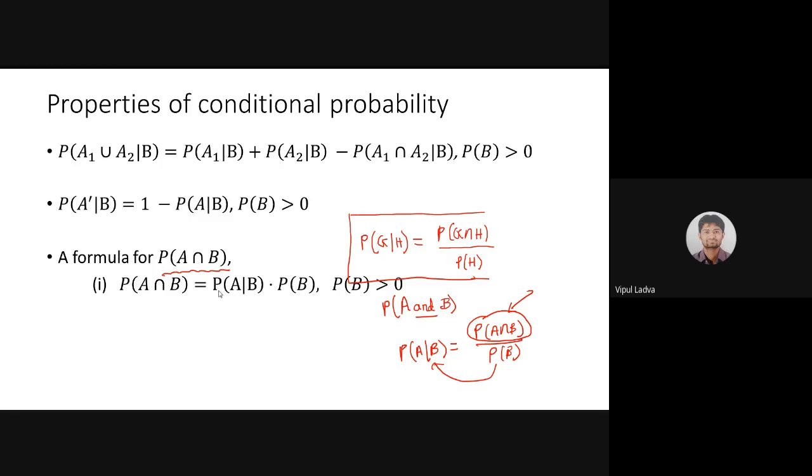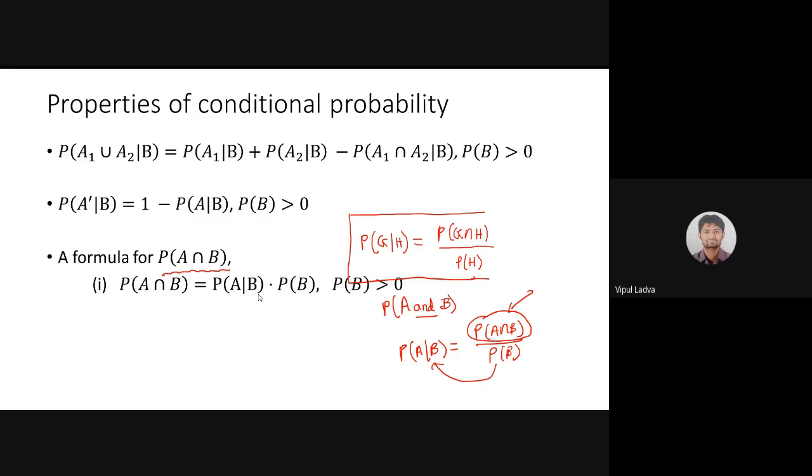Observe here, this is just a conditional probability. Wherever I write P of A over B, we are finding the probability of event A, but at this stage we have a condition. The other term just represents the probability of occurrence of event A. So probability of A over B into probability of B, this is a simple formula.